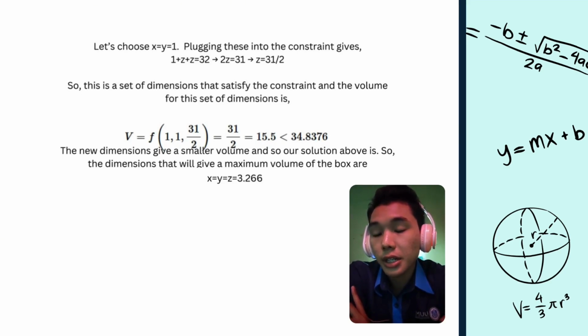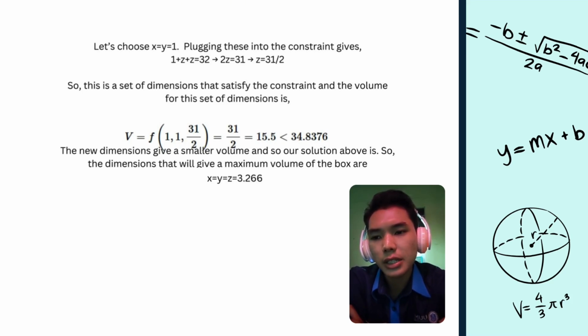Let's choose x = y = 1. Plugging this into the constraint gives 1 + 2z = 32, 2z = 31, and then we get z = 31/2. So this is a set of dimension that satisfies the constraint, and the volume for this set of dimension is V = f(1, 1, 31/2) = 31/2 = 15.5.